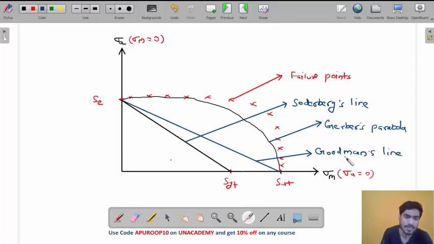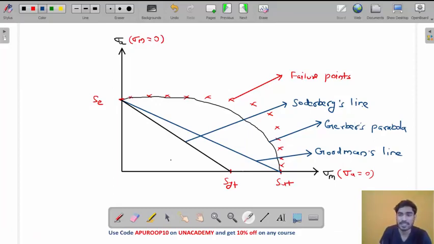So if you use Goodman's line, you will have two advantages. First, it is the equation of a straight line, so compared to the Gerber parabola, it will be easier to solve. And the second advantage, my friend, is that it is more conservative. So it will be safer, my friend. Bigger dimension, you will get bigger size, so you will have a safe design.